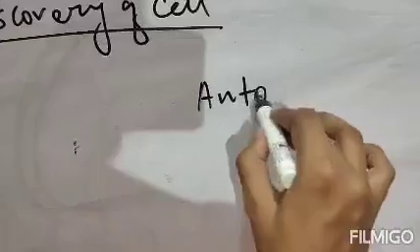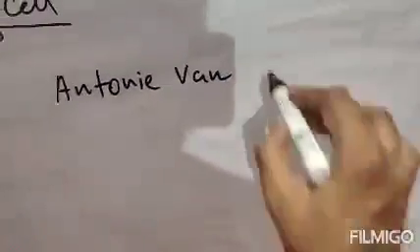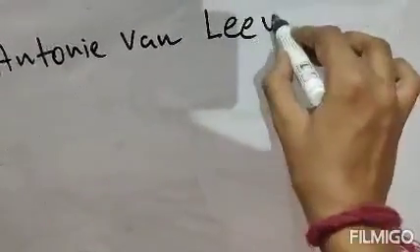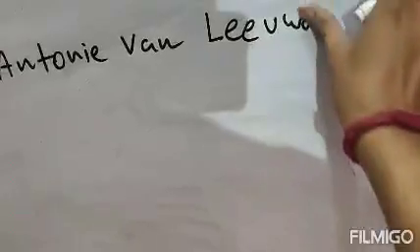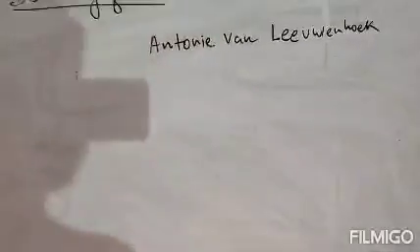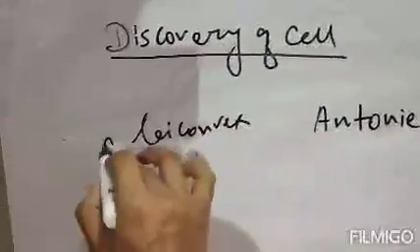The simple microscope is composed of a single biconvex lens.